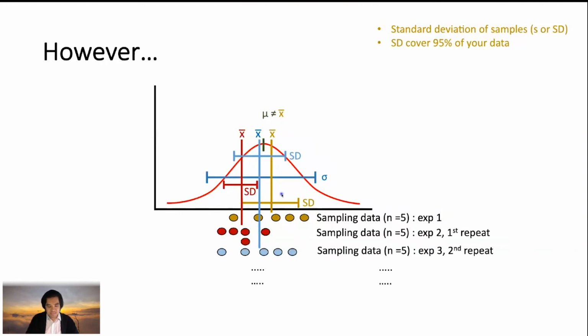Same case here: we repeat for the second time, which is our third experiment, with the same conditions, same sampling location, same species, or whatever it is. You guys would notice that now we have another mean for this particular repeat. And the standard deviation, comparing the 3, is going to be different from each other. Same with the mean. So if we repeat the experiment again and again, most likely we're going to have different means that pretty much cover the whole population.